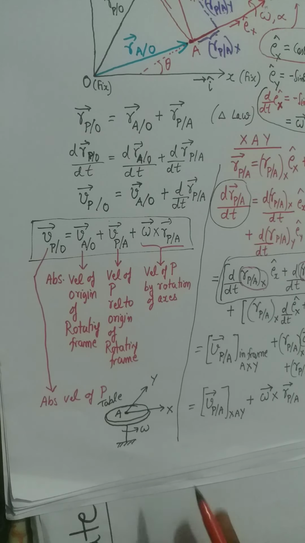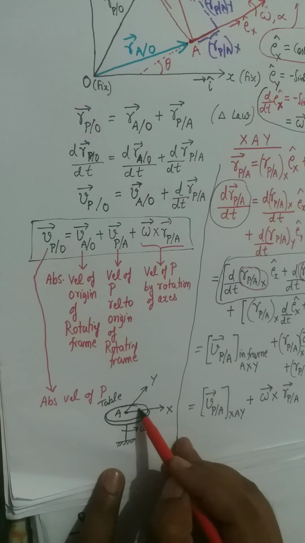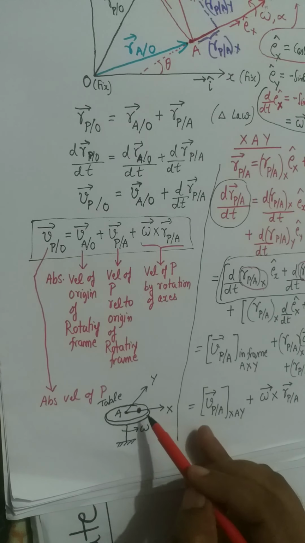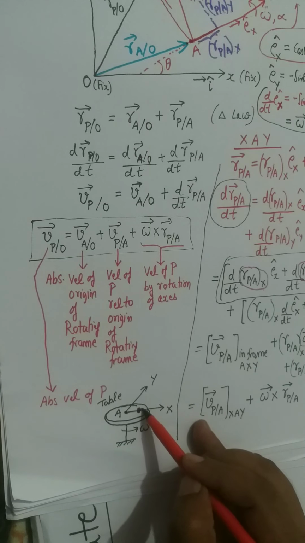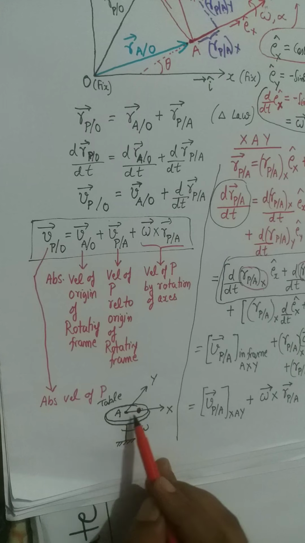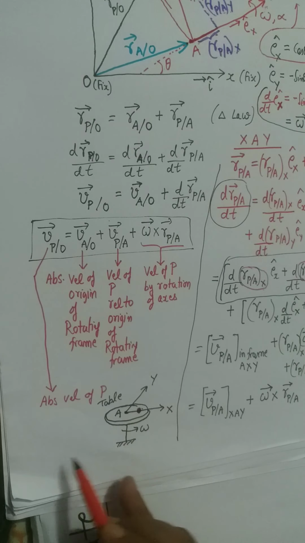And let's say we have a particle on this table, but that particle is stationary relative to the table. So relative to the table, this particle has no velocity.